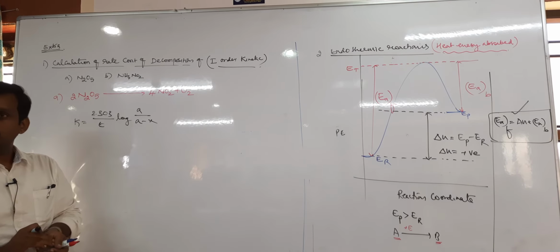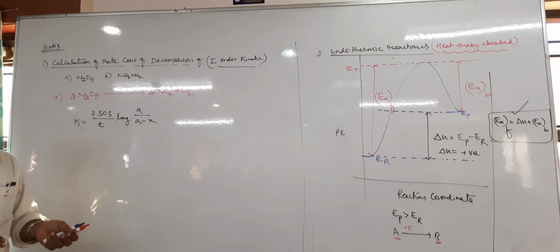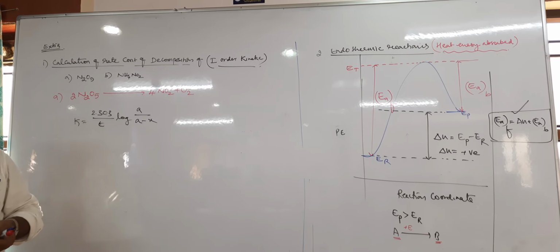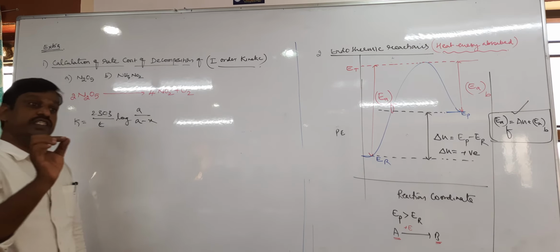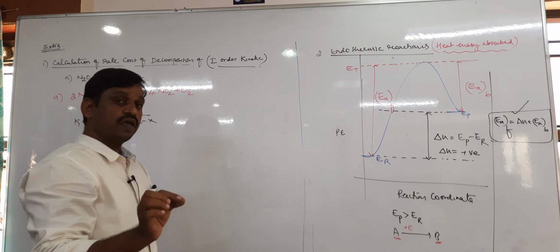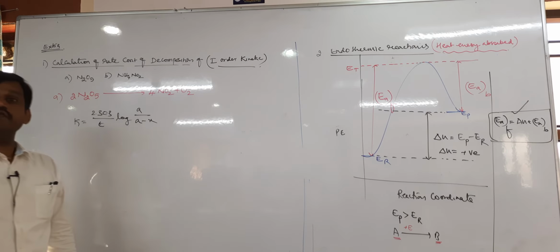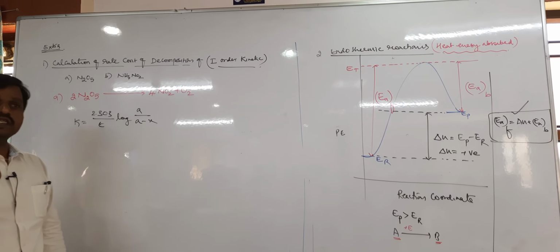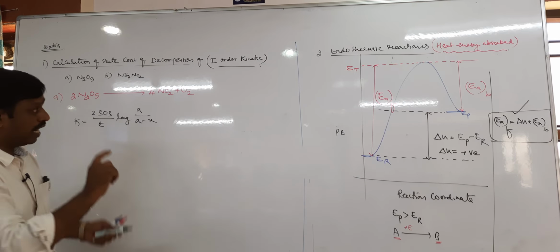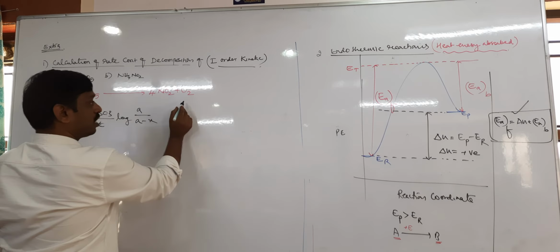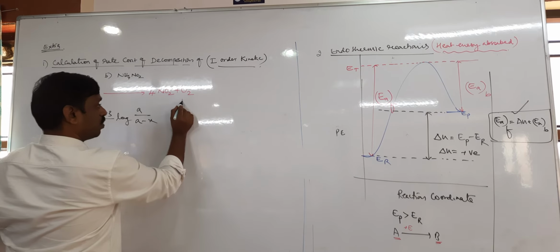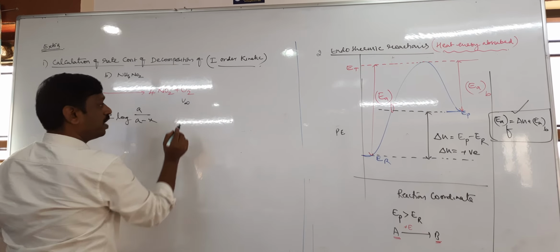Yes or no? You cannot take that as a. Instead of a, what do you take? Can I take, instead of a, A infinity? It means, I'll take volume. In terms of volume, can I take the volume at infinity, V infinity?